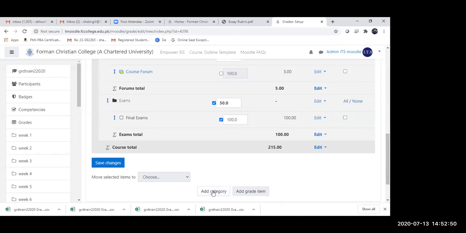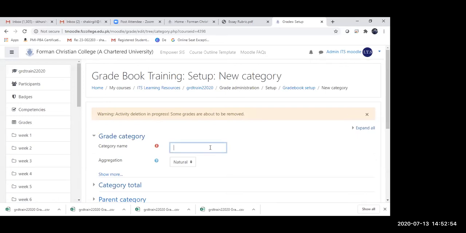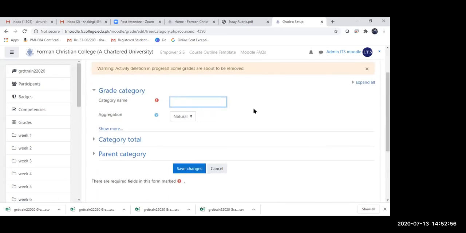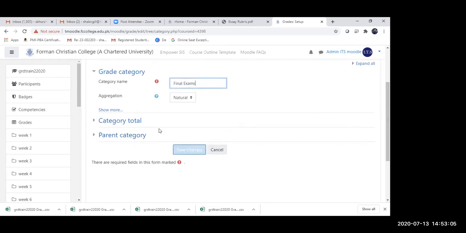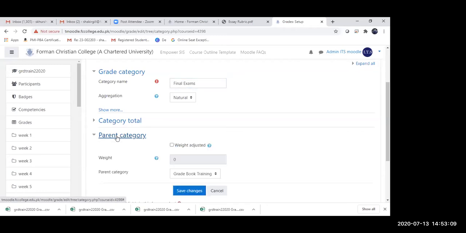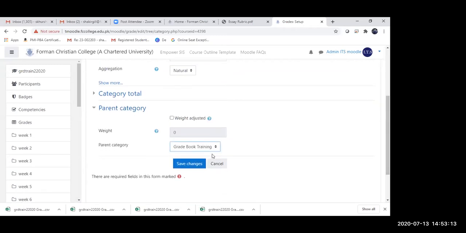So for example, I need to create another category. I'm just adding a new category, let us say final exams. Under the exams, I'm creating another category, that is final exams. I'm changing the parent category now, and I'm putting it under exams.